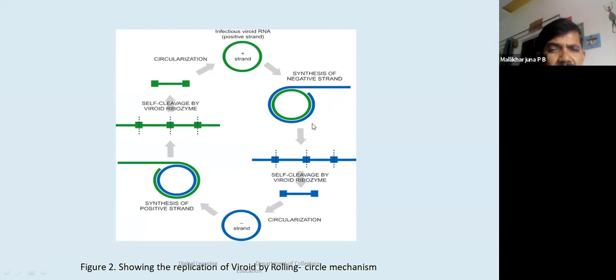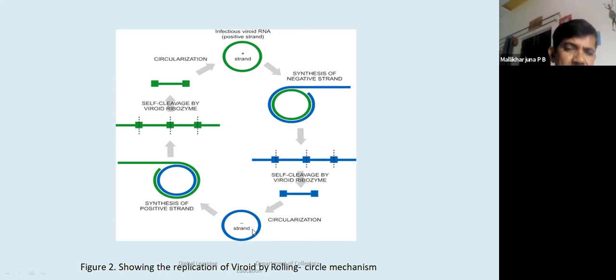molecule called the daughter RNA strand, and this strand is linear and is undergoing self cleavage on its own. That means, please remember, almost all viroids have autocatalytic property. Autocatalytic property means they show a ribozyme activity, and therefore the long linear molecule is going to be fragmented into bits and pieces, and these pieces are coiling on their own axis, converting into negative strands. And this is one round of replication.